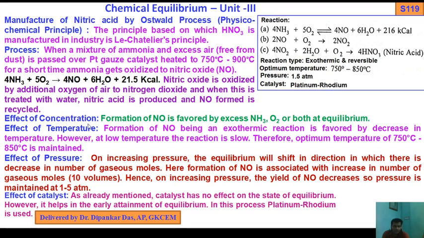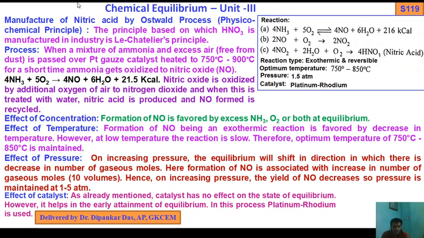Effect of temperature: formation of NO, being an exothermic reaction, is favored by a decrease in temperature. However, at low temperature the reaction is slow. Therefore, an optimum temperature of 750 to 850 degrees centigrade is maintained. So this is the effect of temperature.